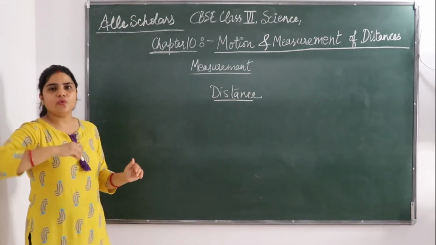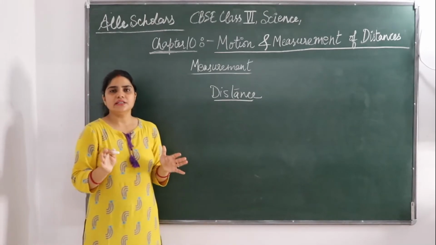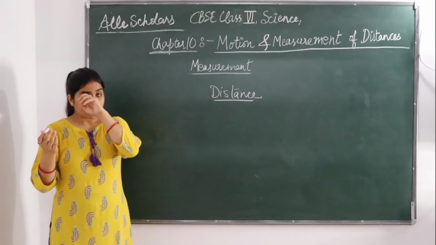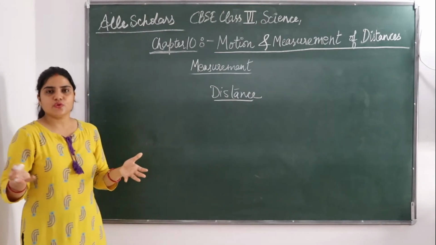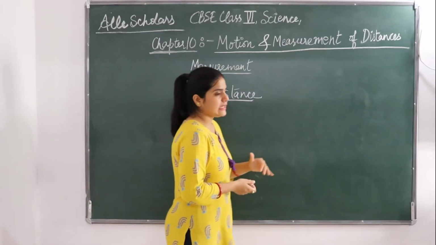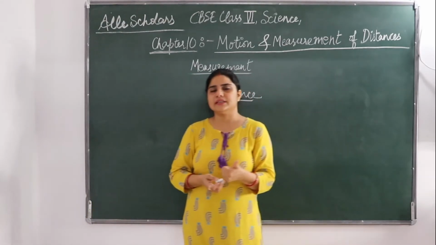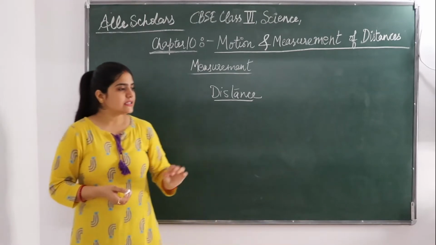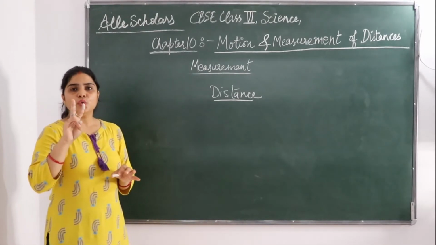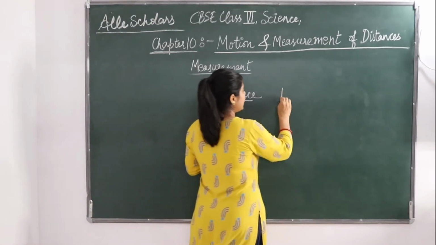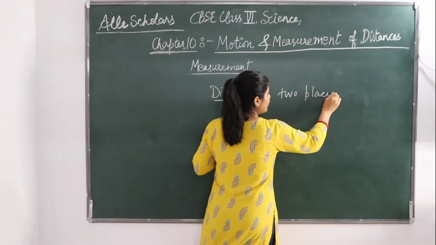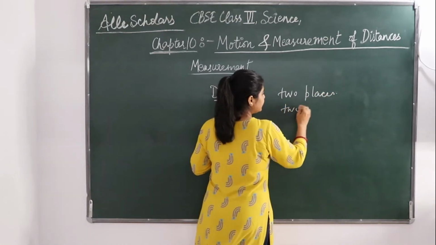How long is the room? You need to measure a distance. How far Delhi is from Mumbai? You have to measure the distance through road or anything, how far it is. Okay, so all these things have got one thing common in that, which is a distance. So distance is concerned between two places. It can be two places, two points, it can be two corners.